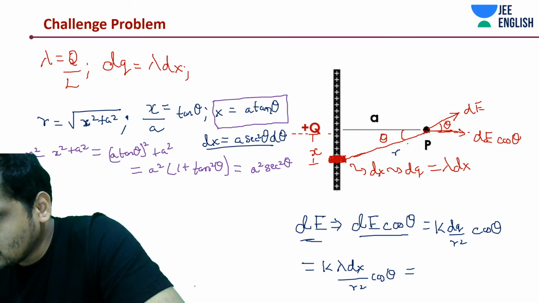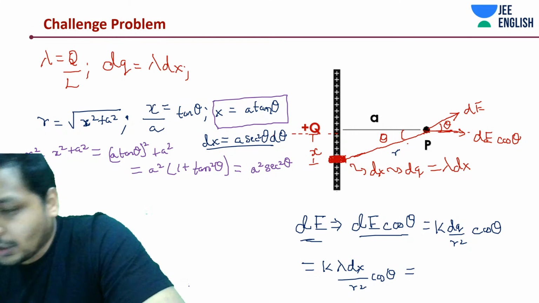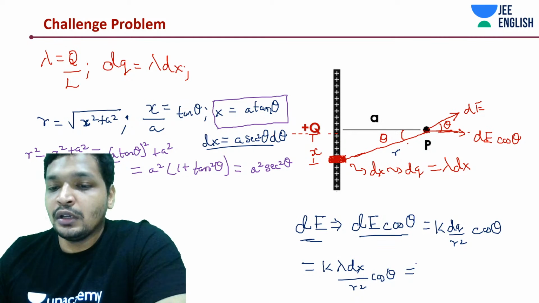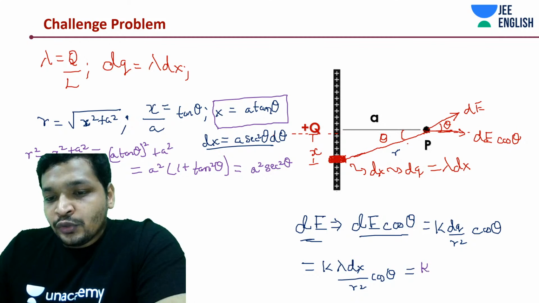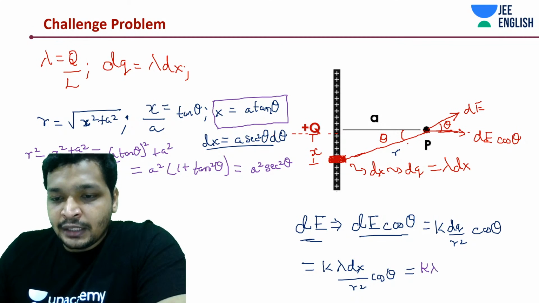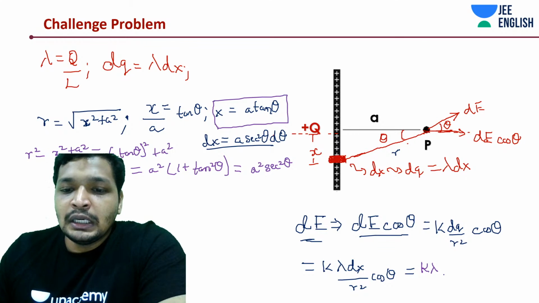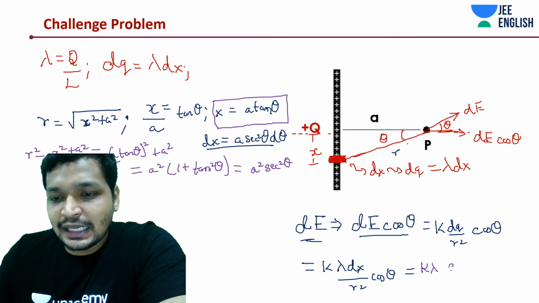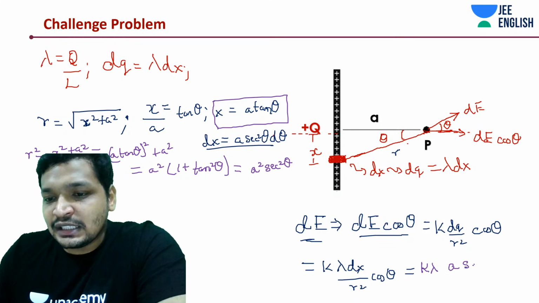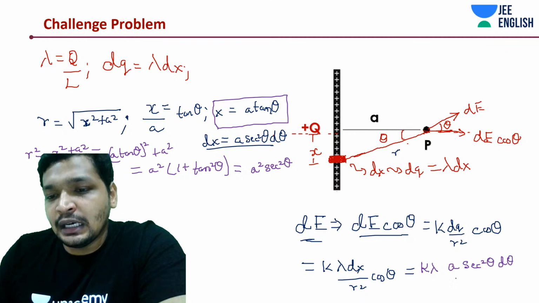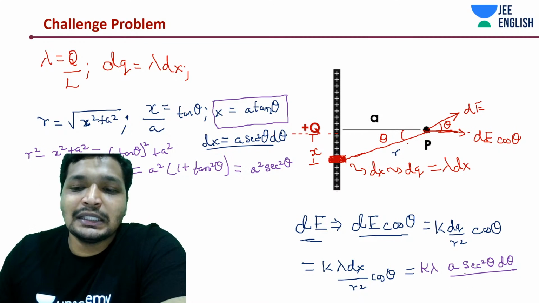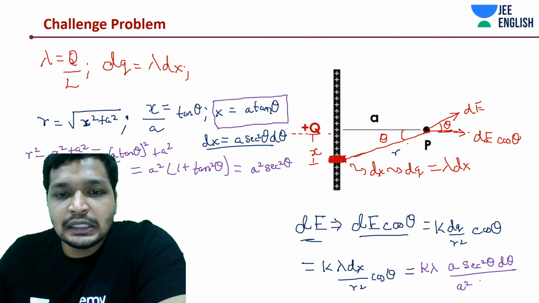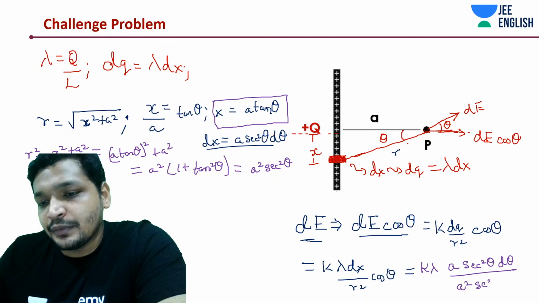So yes, I think this is all visible. These are very important mathematical manipulations, so you need to note it down. Okay, work along. So this is going to be k into lambda, k is constant, lambda is constant. Now we need to work around dx by r square. Alright, dx by r square, dx substituted, that's going to give us a sec square d theta. Why are we bringing it in theta? Because it's easier, guys. No other reason. Divided by a square sec square, simply.